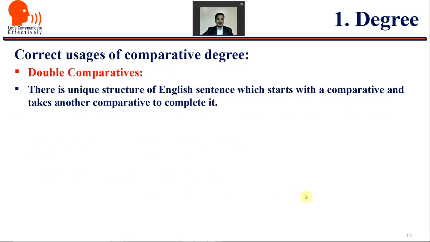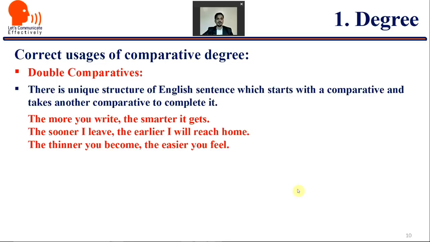Next, double comparatives. There is a unique structure of English sentence which starts with a comparative and takes another comparative to complete it. For example, the more you write, the smarter it gets. So here we can see "the" is used before the comparatives, and it is taking another comparative to complete it. The sooner I leave, the earlier I'll reach home. The thinner you become, the easier you feel.